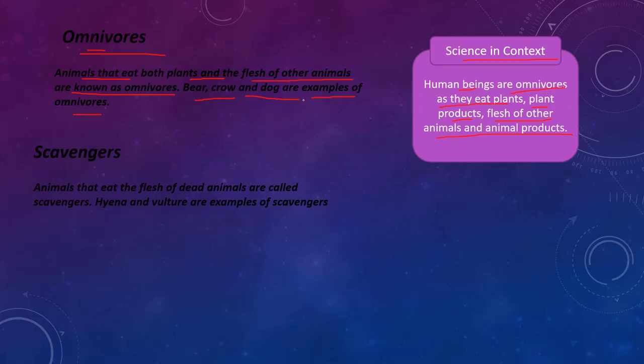You can also include human beings. Scavengers. Animals that eat the flesh of dead animals are called scavengers. Hyena and vulture are examples of scavengers. Here, scavengers will eat the flesh of dead animals, but carnivorous will hunt and eat, while these scavengers will eat dead animals.